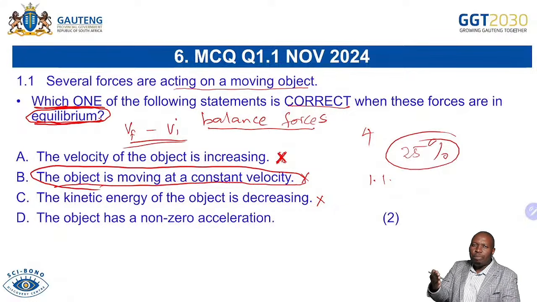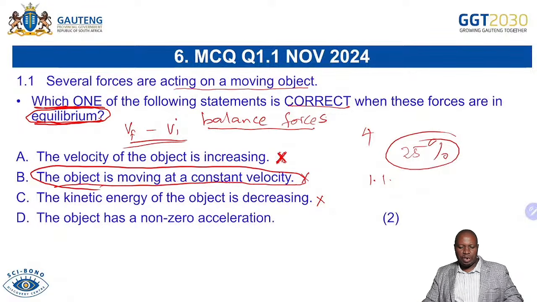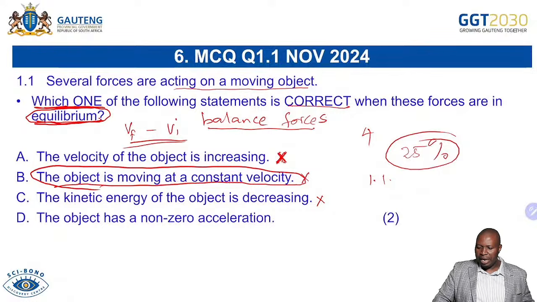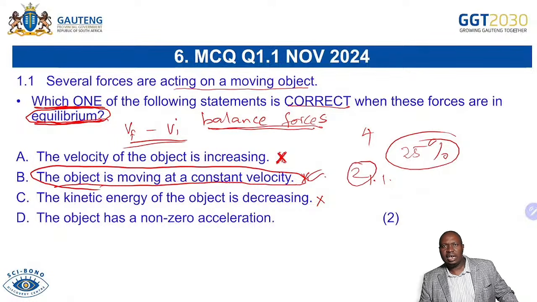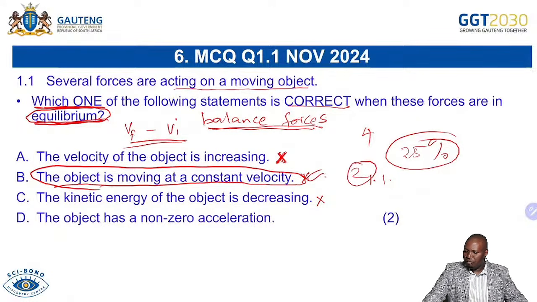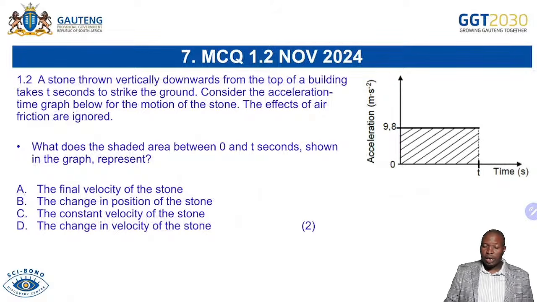Remember we said an object will remain at rest or continue moving with constant velocity unless acted upon by an external unbalanced force. But this time we have balanced forces because we are saying we are at equilibrium. Hence, it must be constant velocity from Newton's first law. So that helps you to answer that type of multiple choice questions. So you have seen that you check which law, which principle applies to a question in order for you to get the correct answer. And then let's look at another question.